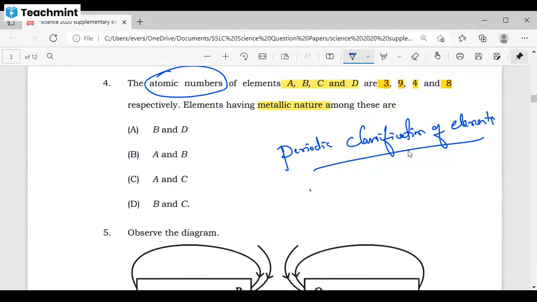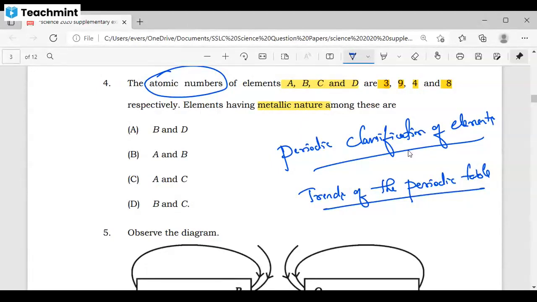Understood? I hope we have seen the trends of the periodic table. So this question has been taken from the trends of the periodic table. Is this clear? This topic has been taken from the trends of the periodic table. Got it? Now, they are asking you about elements having metallic nature.